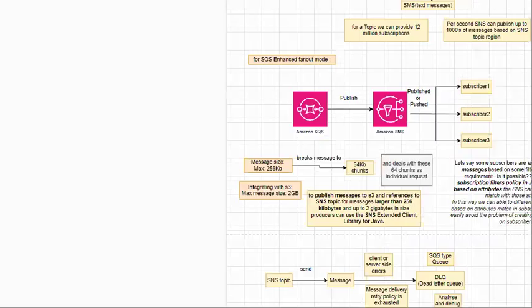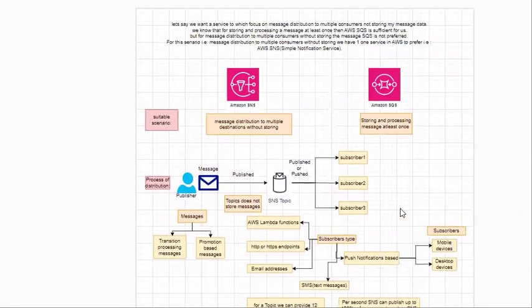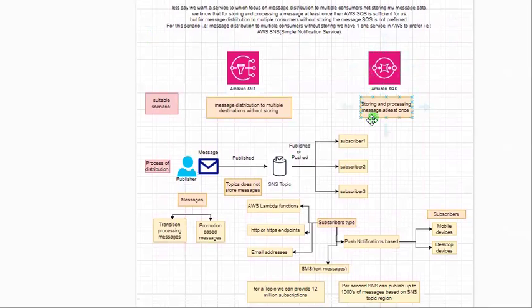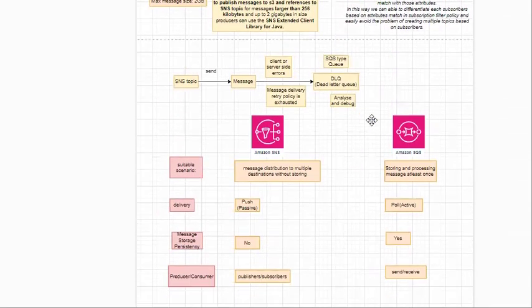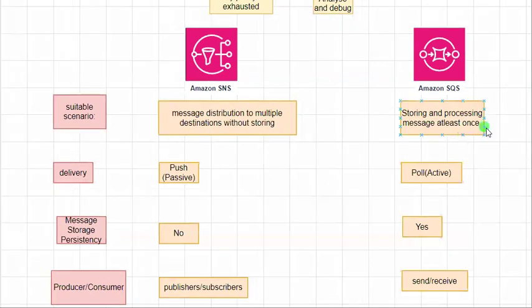Now this is all about our SNS topic. I hope you got some knowledge. Now let's see a basic comparison between SQS and SNS and wind this up. The basic comparison is this: SNS is suitable for message distribution to multiple destinations without focusing on storing, whereas SQS focuses on storing your data and message processing.